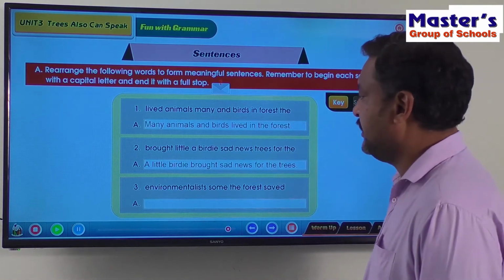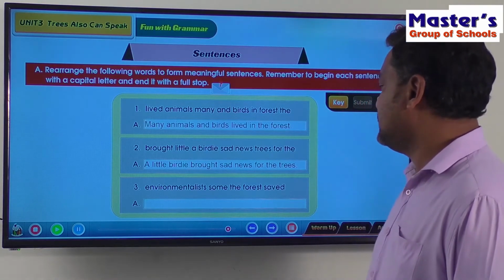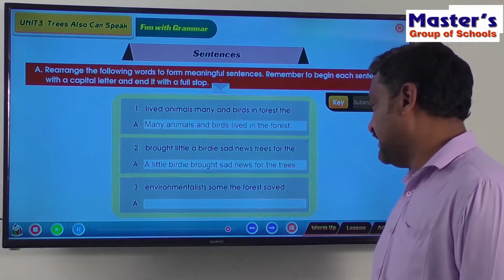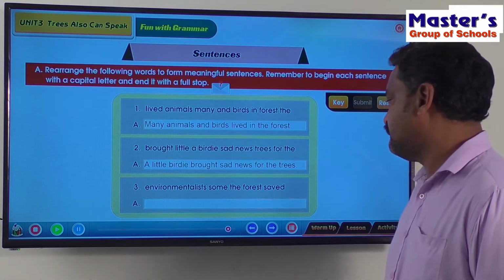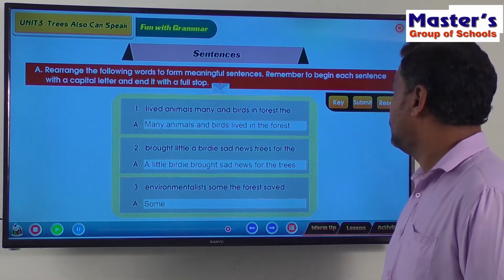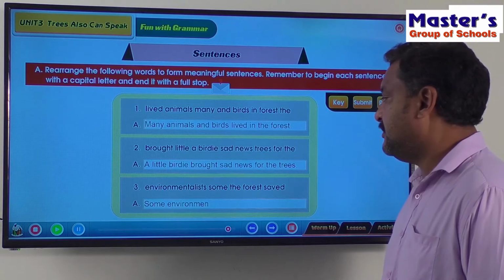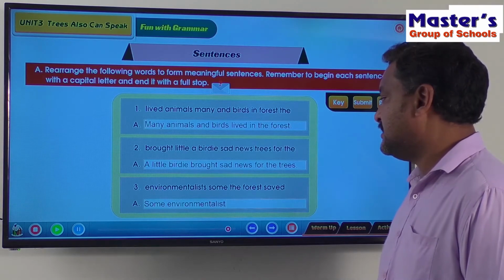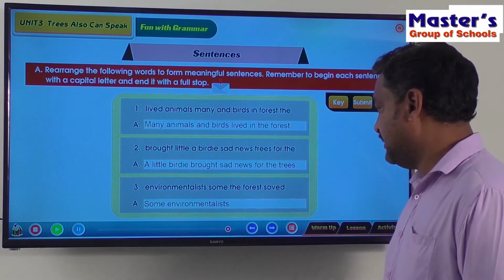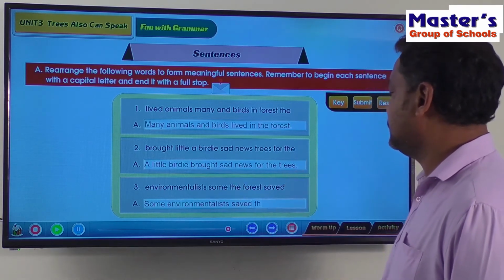Okay. Third one: environmentalists sum the forest saved. Some environmentalists saved the forest.